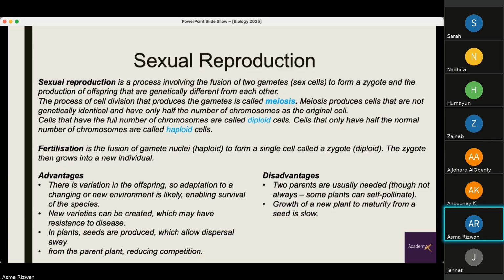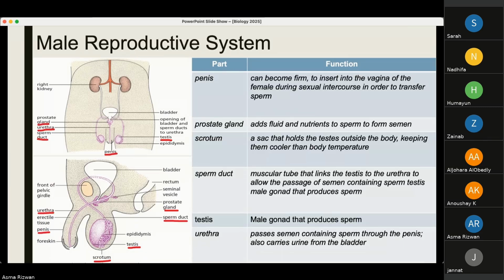The disadvantages are obviously you need two parents, and growth of a new plant to maturity from a seed is slow. Again, going into the details of sexual reproduction that occurs in humans, we have the male reproductive system, its parts and its functions. The underlined ones are the important parts that you need to know.